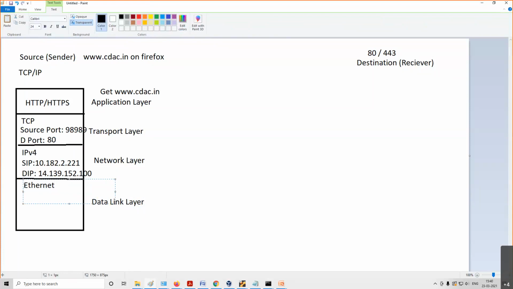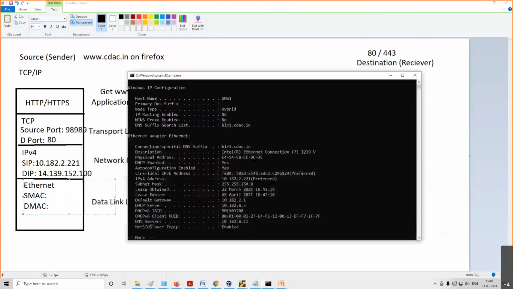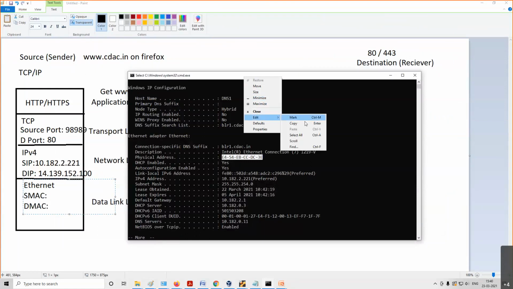In the Ethernet protocol, you have a preamble and all, you might have seen that. They're asking for the source MAC address and the destination MAC address. What is the MAC address of source? I can get it, this is my system. The physical address, the MAC address of source is this. This I'll type here.